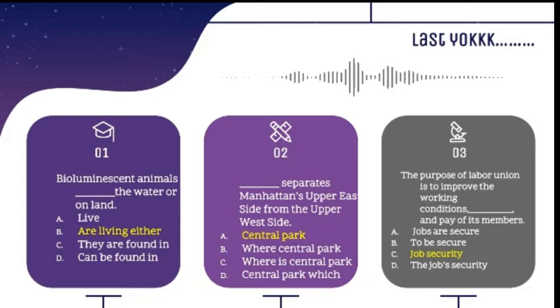Here I choose C, job security, because in the sentence there are "working conditions and pay of its members," and they include 2 nouns, so the answer must be a noun, and the most appropriate answer is C, job security, so it can make the sentence parallel.